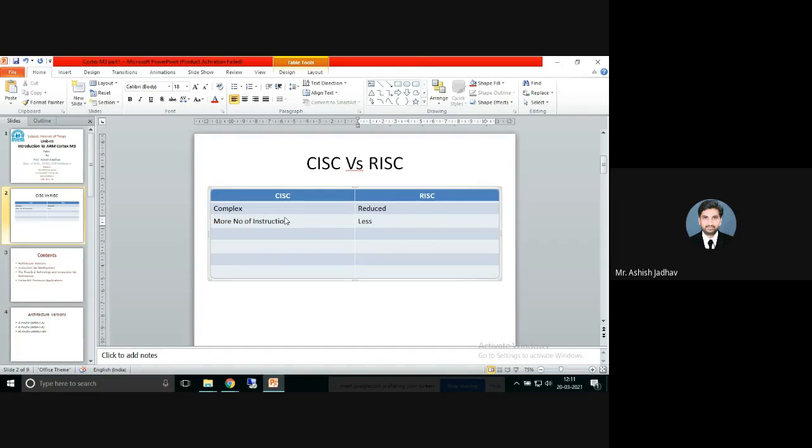But the very distinguishing and highlighting point of comparison I would like to put before you is that CISC does not support pipeline, whereas RISC supports pipeline execution of instructions.